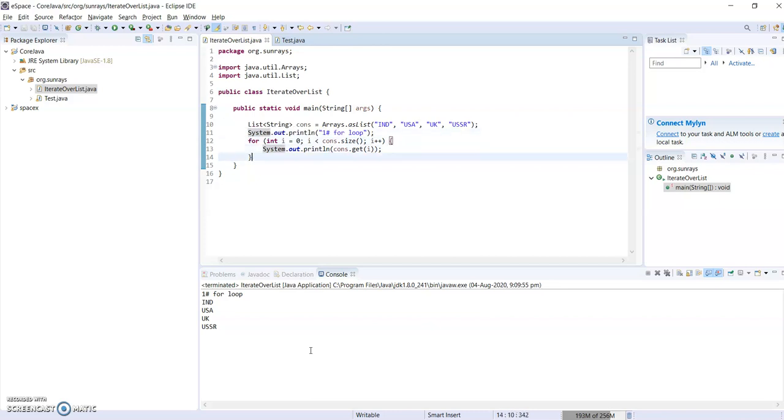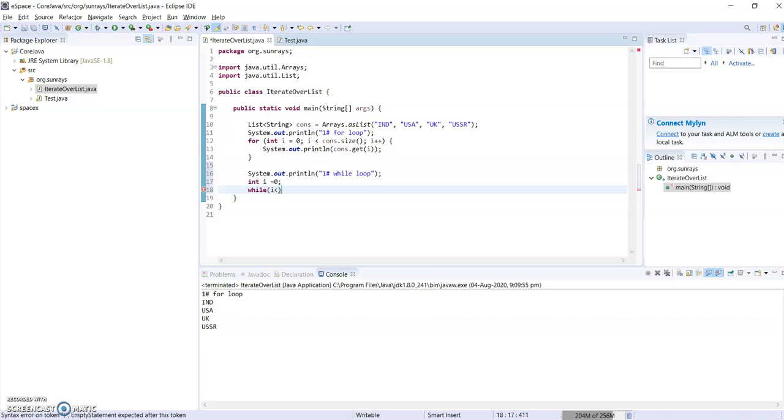Now the second one is using a while loop. For a while loop we need to create the index outside. The condition is that the index i iterates until it reaches the size of the list.